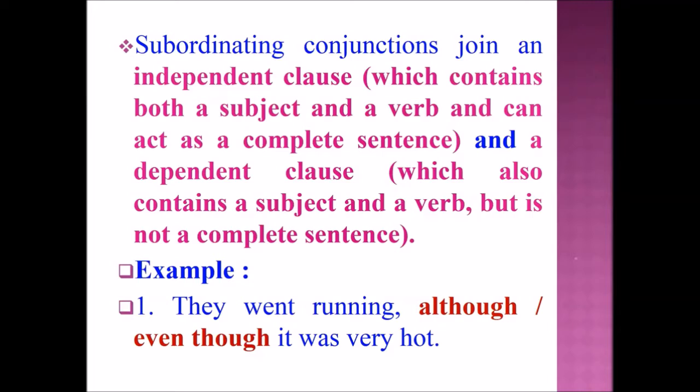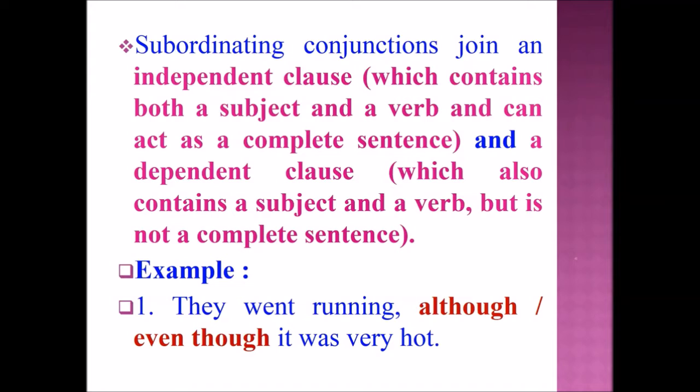So what is meant by independent clause? An independent clause contains both a subject and a verb and can act as a complete sentence. And a dependent clause. So what is meant by dependent clause? A dependent clause also contains a subject and a verb but does not give a complete meaning. So subordinating conjunctions join an independent clause and a dependent clause.